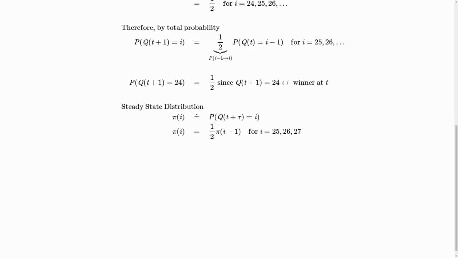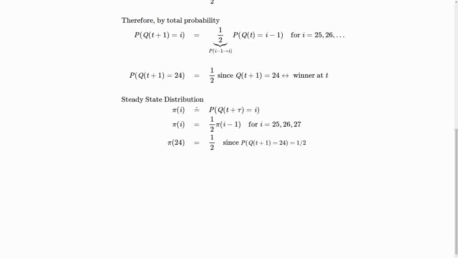And so what that means is this first equation translates in steady state to pi i is equal to 1/2 pi i minus 1, for i is 25, 26, etc. And the second equation, that probability of Q(t+1) is equal to 24 is equal to 1/2, well, this is just then pi of 24 is equal to 1/2 in steady state.